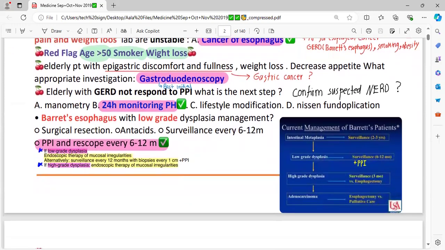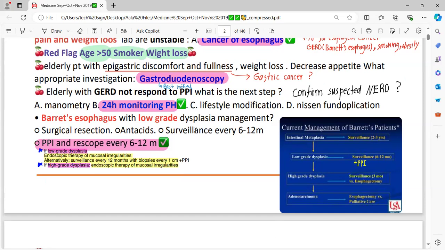Elderly with GERD not responding to PPI, what is the next step? They would definitely mention that they are not responding to PPI 40 mg twice, the maximum dose. Then your next answer would be 24-hour pH monitoring. You actually take the gastric secretion after the 24 hours. That is the pH monitoring.